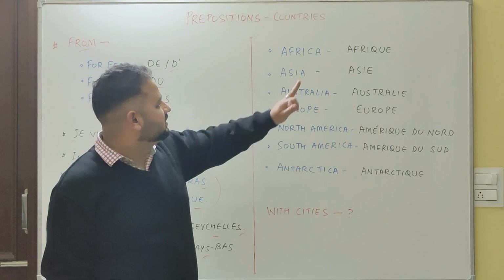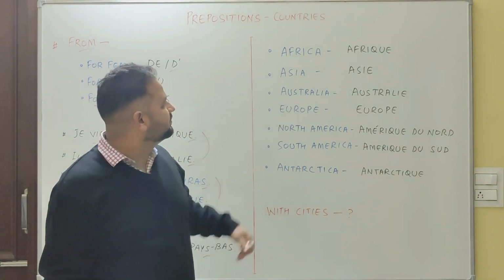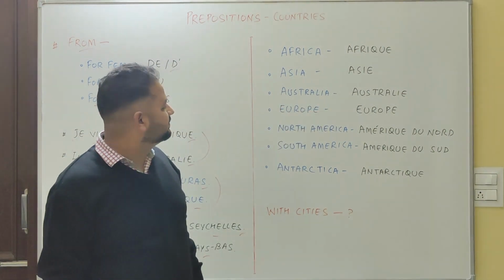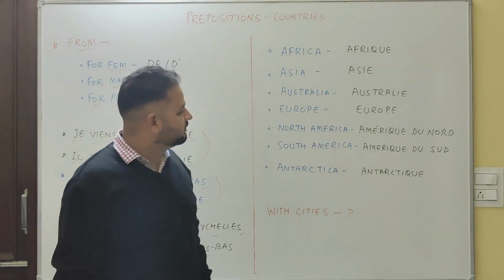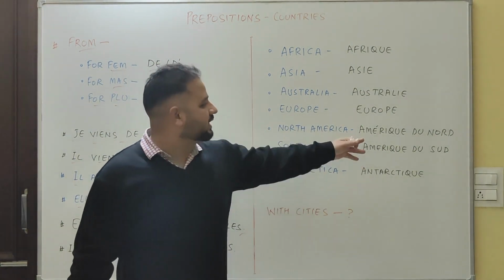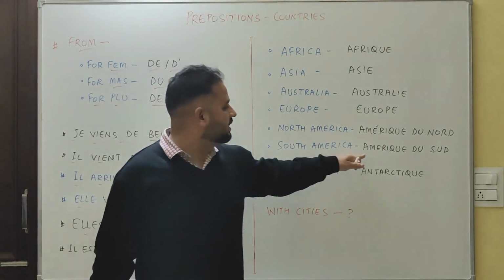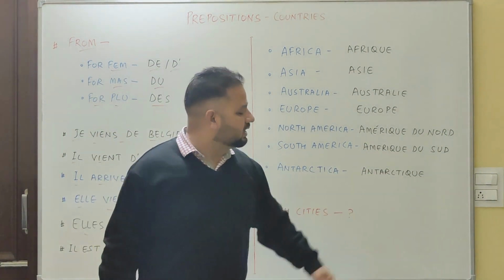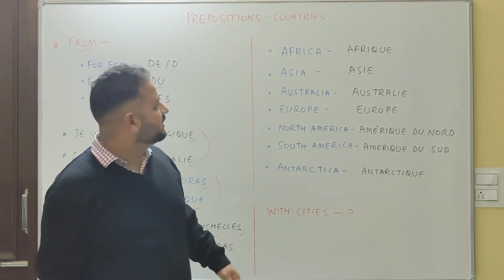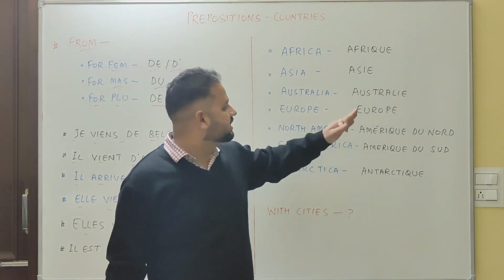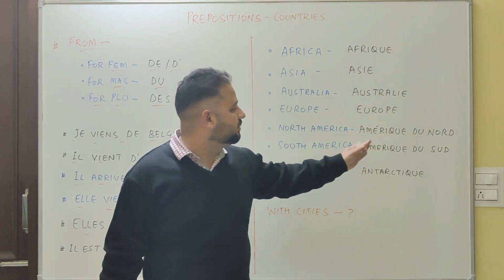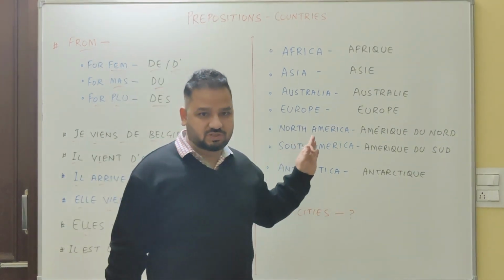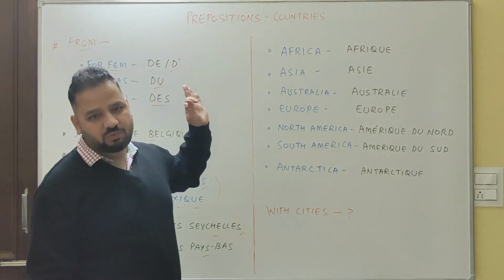Africa, Afrique; Asia, Asie; Australia, Australie; Europe, Europe; North America, Amérique du Nord; South America, Amérique du Sud; and Antarctic, Antarctique. I hope this one is clear. So you can use to and from accordingly.